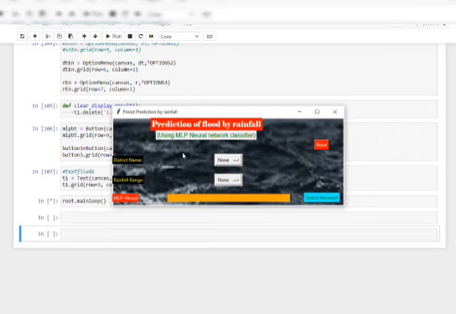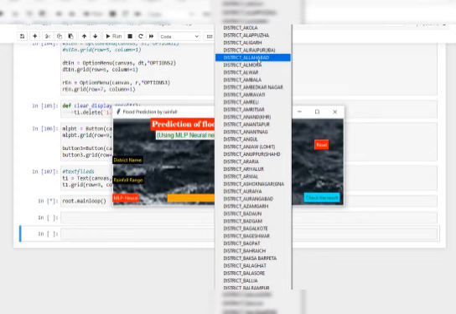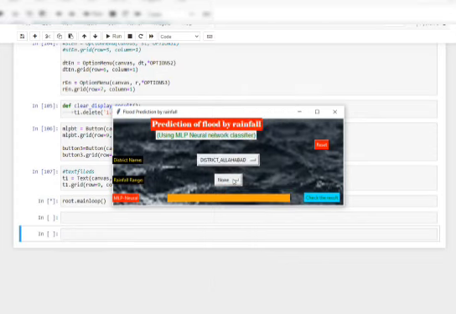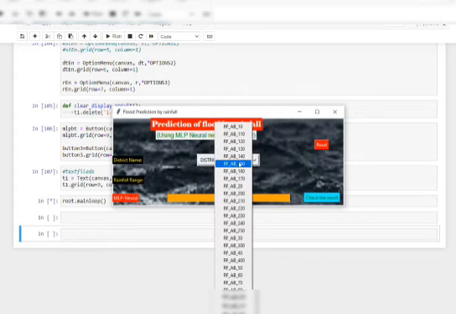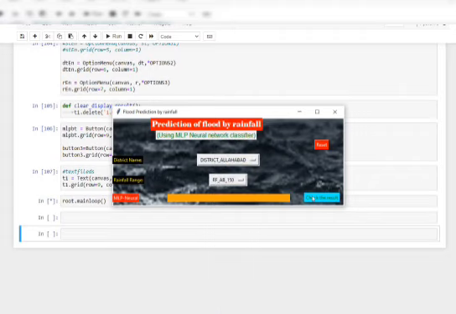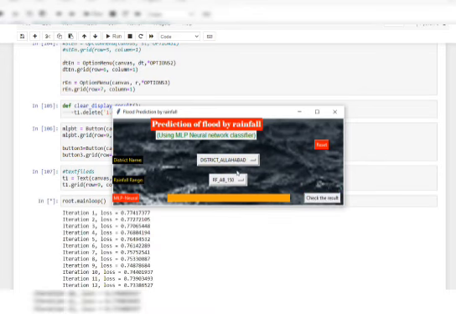This is where our output will be displayed. We need to select the district name. Here we are going to select the district Allahabad, and this is the rainfall range. We are going to select the rainfall absolute range to 150, and we can click the result. Here we can see the iterations are going on, and the result will be displayed. Flood has not happened, and again we can reset and do the same thing for finding the range of a district. This is about our project. Thank you.